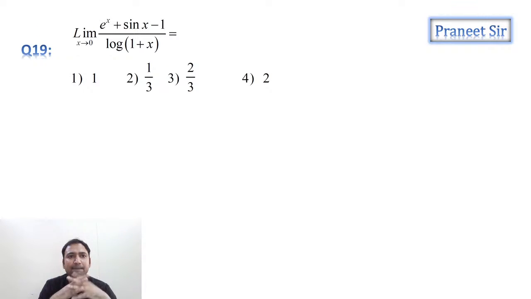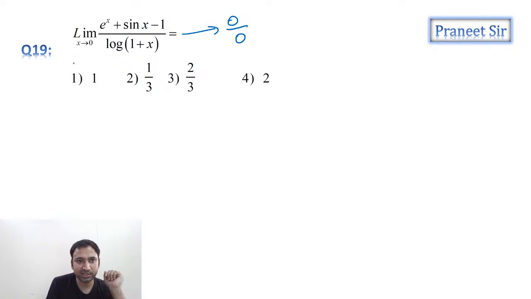Tell me, guys, if you substitute x equals 0, are we getting 0 by 0? If it is 0 by 0, we can apply L'Hospital rule. Limit x tending to 0. E power x differentiation is e power x only.